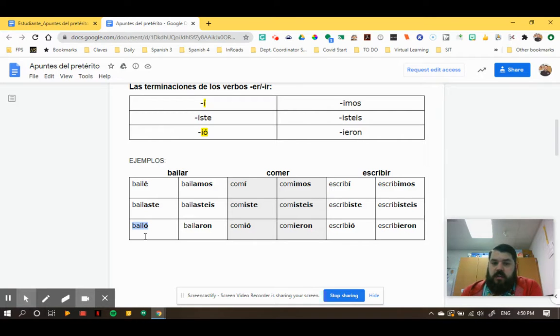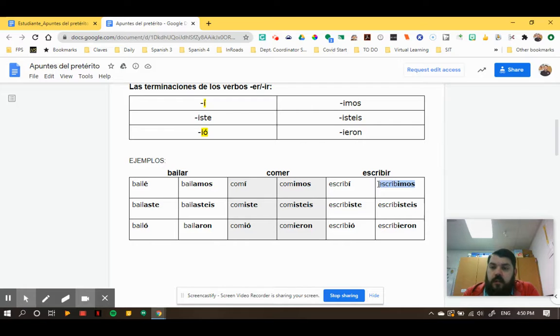Another thing to notice is that in the AR, nosotros, and the IR, nosotros, it's kind of hard to tell that it's a preterite because those are exactly the same as the present. In the present tense, we dance is bailamos. In the preterite, it's bailamos. They're the same thing. And it's the same thing here to say we write, escribimos, and in the preterite, we wrote is escribimos. So the only difference between bailamos, we dance, and bailamos, we danced, and escribimos, we write, and escribimos, we wrote, is context.